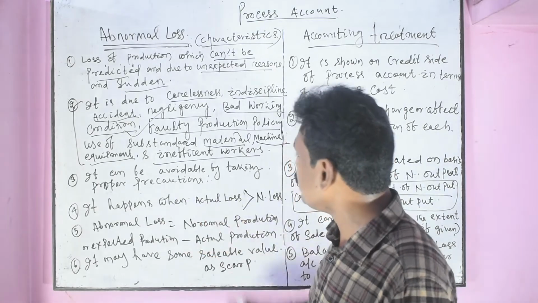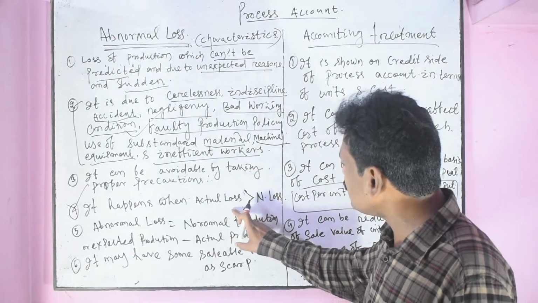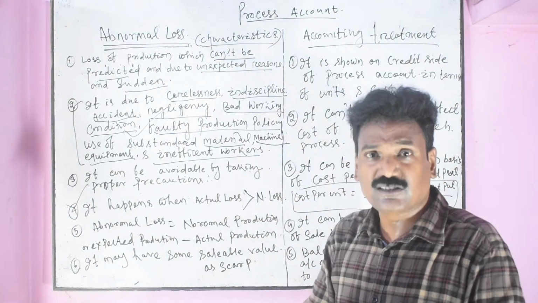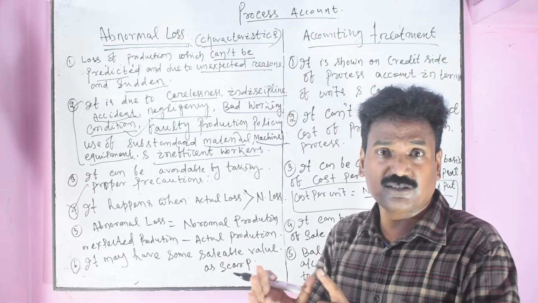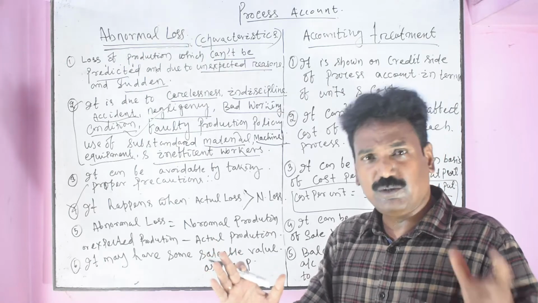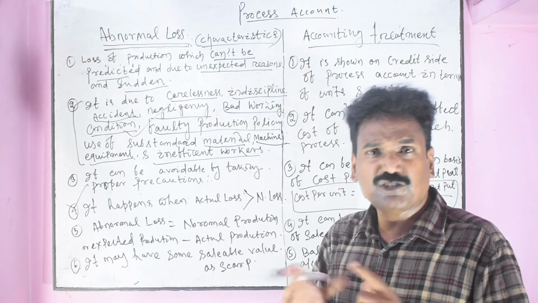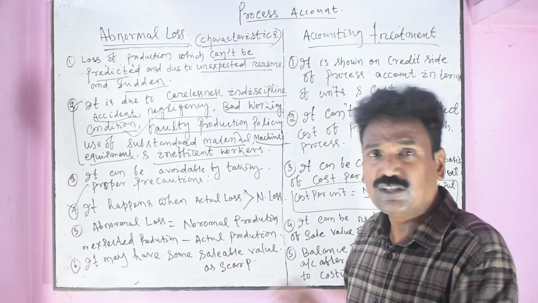It happens when the very important condition is there: actual loss is greater than normal loss. Normal loss, already discussed, is due to unavoidable causes which cannot be avoided due to the nature of the product, the nature of the goods, the nature of manufacturing procedures.